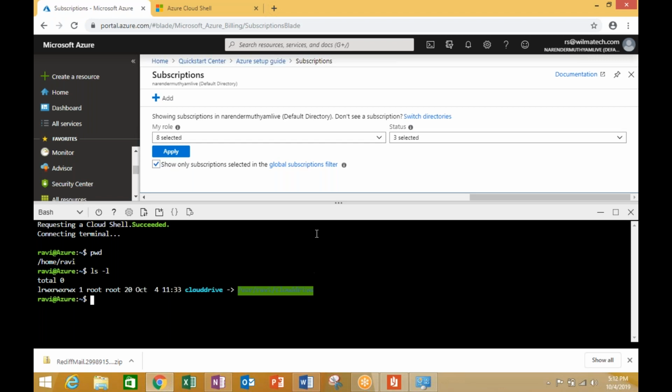Now, for the new beginners, I want to point out that the shell environment you currently see on your screen, we have opened through the portal. First we entered the portal, then we went to this icon, and then we got this screen.